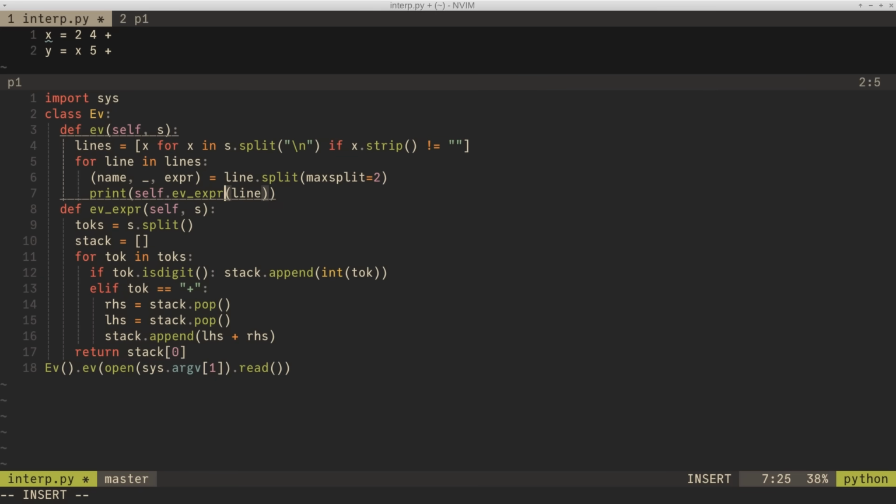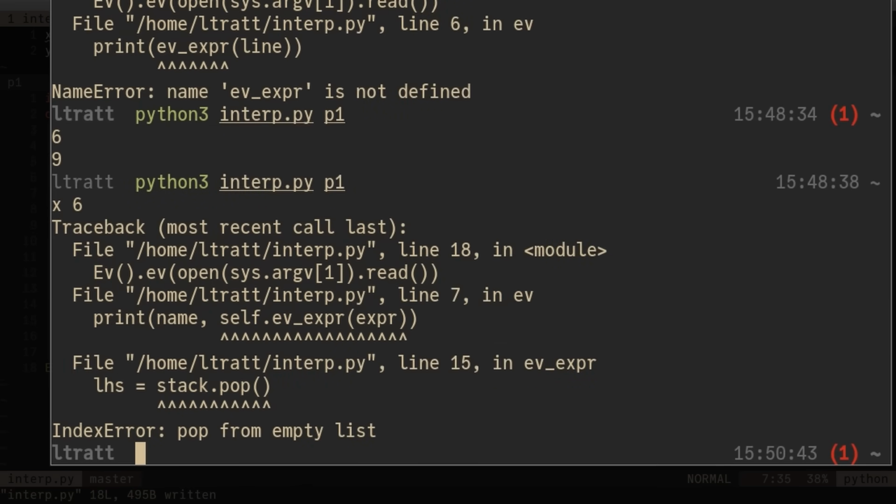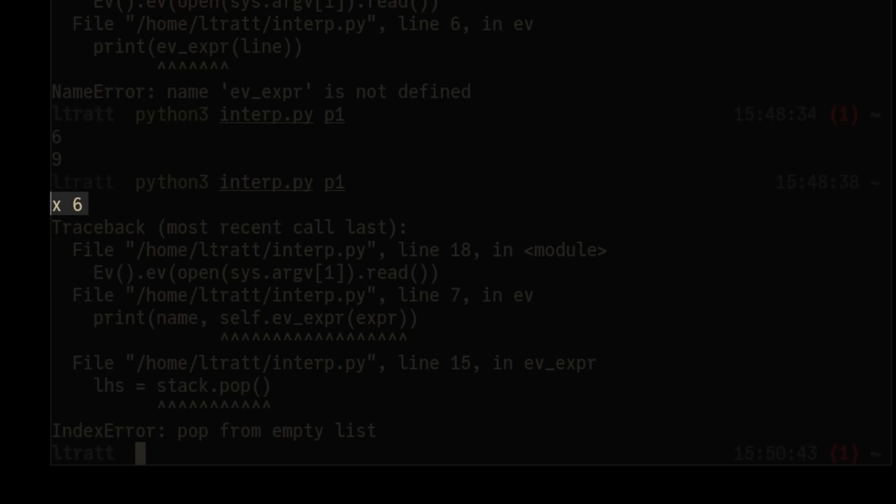So now, hopefully, if I've got this right, we'll see, and we'll just do a little bit of debugging here to see if I've got it right. So this will splat on the second line in some way. That's fine, but it does print out that x is 6. Good. So now we're going to have to store our variables, and so we can read them later.